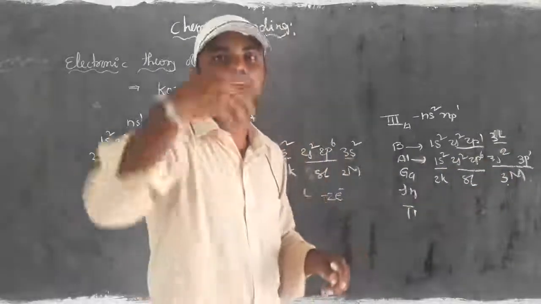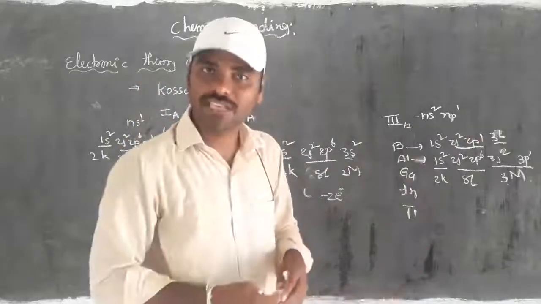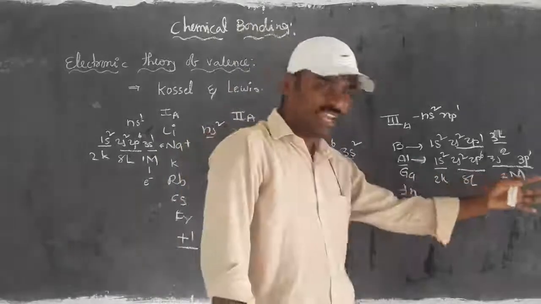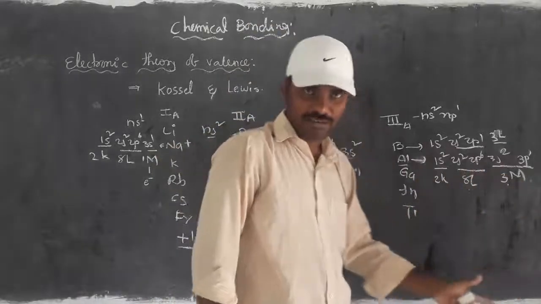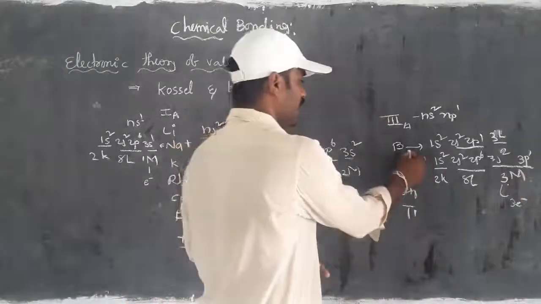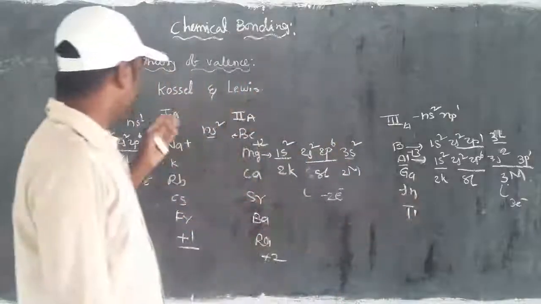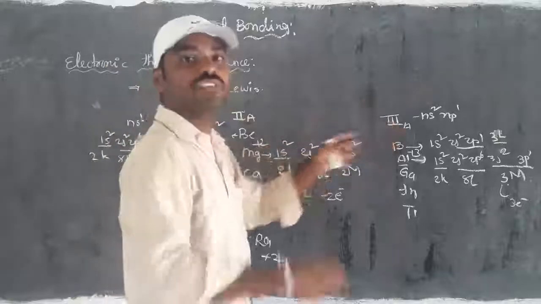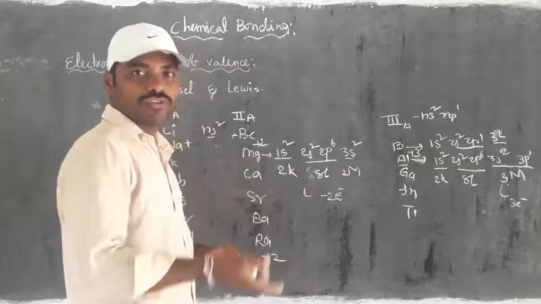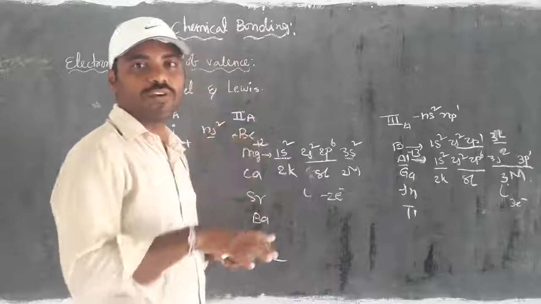What do we require? Either they gain 5 electrons or they lose 3 electrons. Taking aluminium, instead of gaining 5 electrons, it is ready to lose 3 electrons, so it shows +3. This is the nature of the first A, second A and third A groups, which are ready to lose electrons. Based on that, they get 8 electrons in the outermost shell, which we call the octet rule.